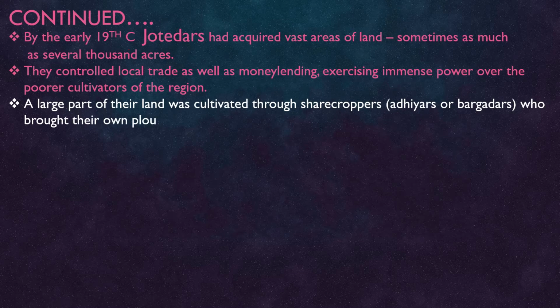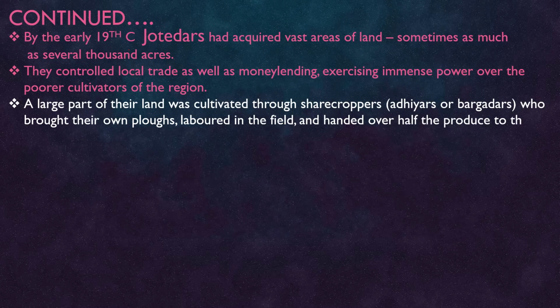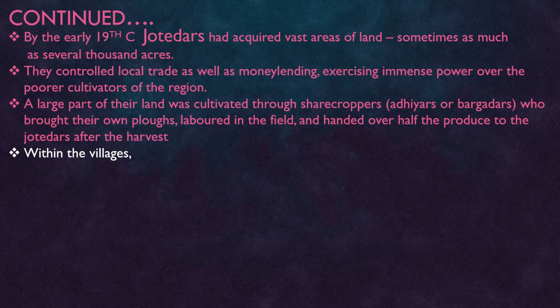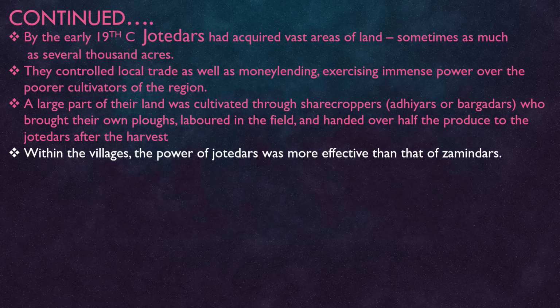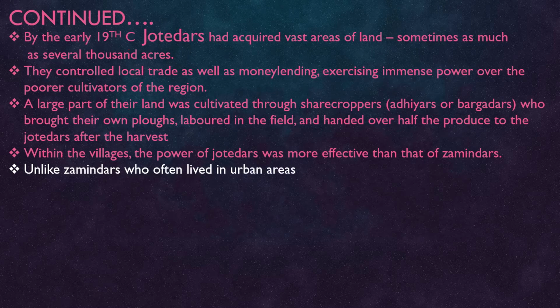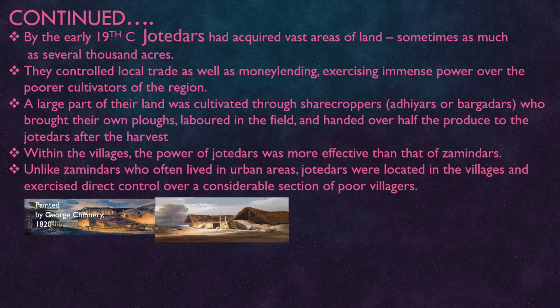Sharecroppers are also known as adhiyars or bargadars, who brought their plough, labored in the field, and handed over half of the produce to the jotedars after the harvest. Within the village, the power of jotedars was more effective than that of jamindars because jotedars lived in the villages, while jamindars were living in the towns and cities. Unlike the jamindars, jotedars exercised direct control over a considerable section of poor villagers.